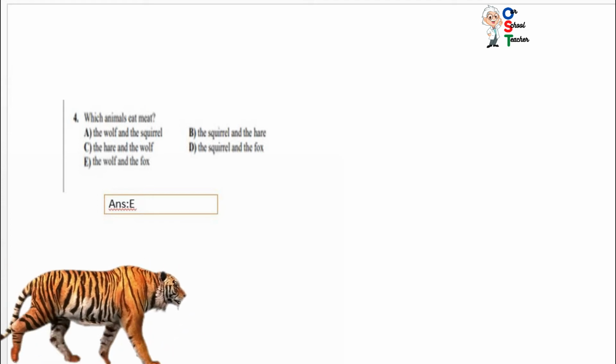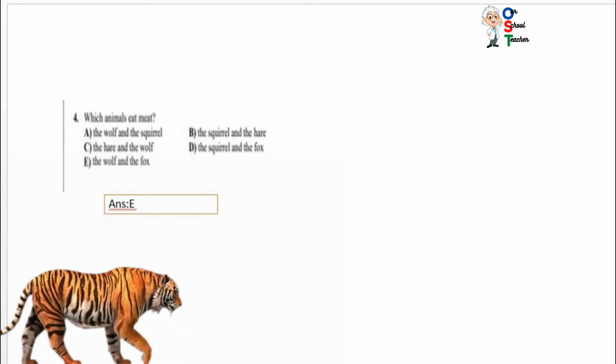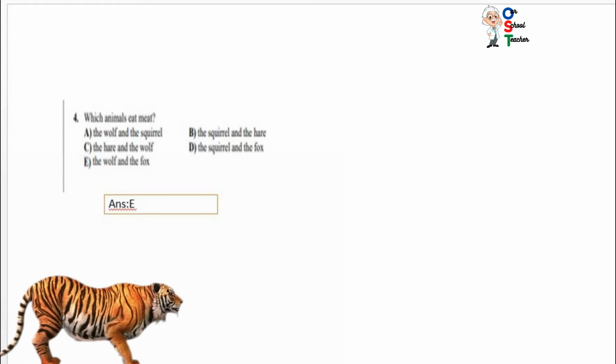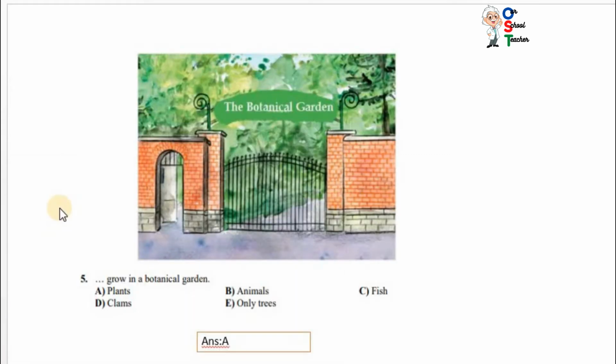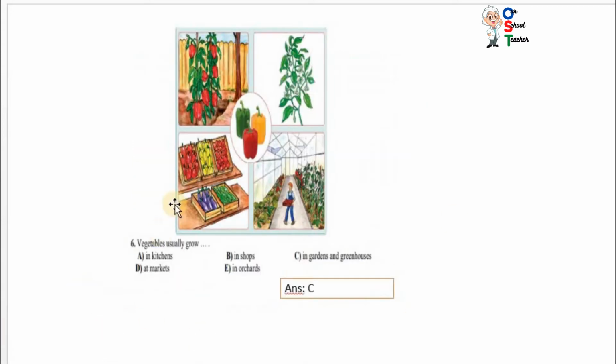Now question number 5. The botanical garden. You can see botany means study of plants. So whenever you see the word botanical or botany, it is related with plants. Dash grow in botanical garden. Plants, animals, fish, cows and only trees. You can see plants grow in a botanical garden. So A is correct.